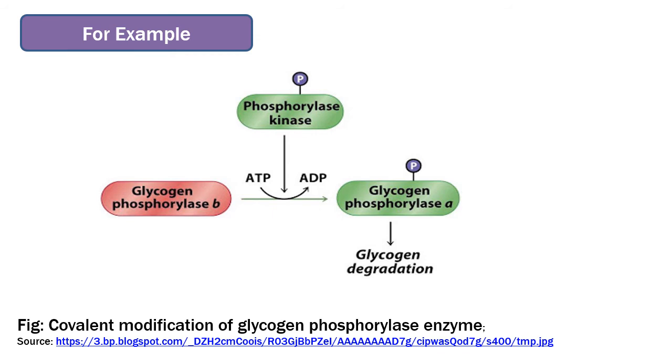The enzyme phosphorylase kinase converts the inactive glycogen phosphorylase into active form by covalently adding the phosphate group. The active form, glycogen phosphorylase a, can be reversed back to inactive form by another enzyme, phosphatase, which removes the phosphate group, making it inactive.